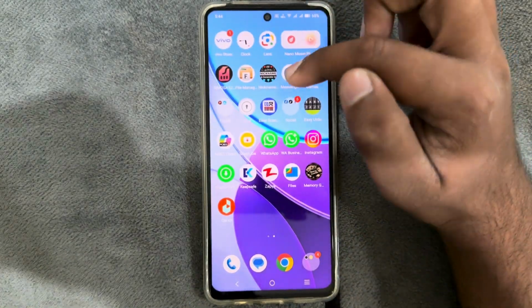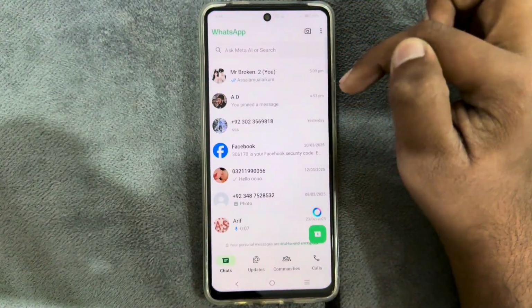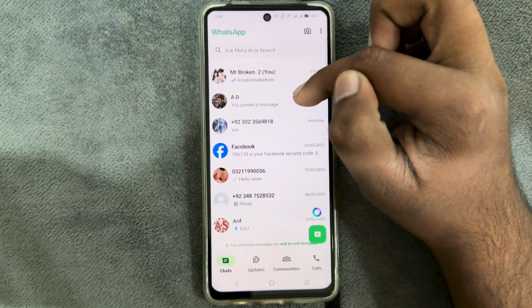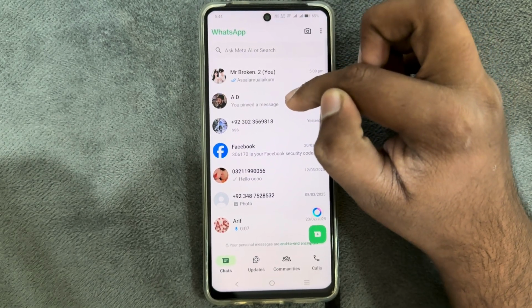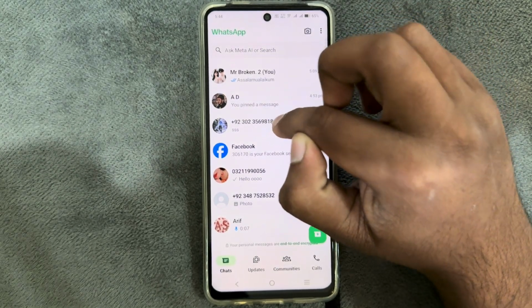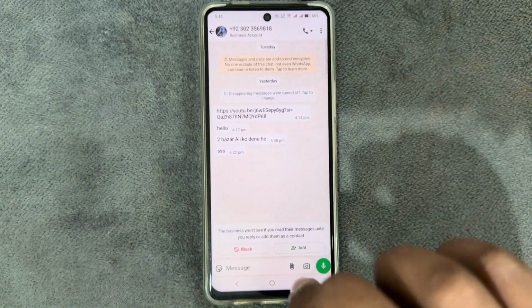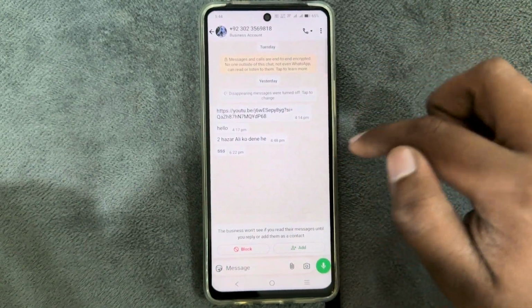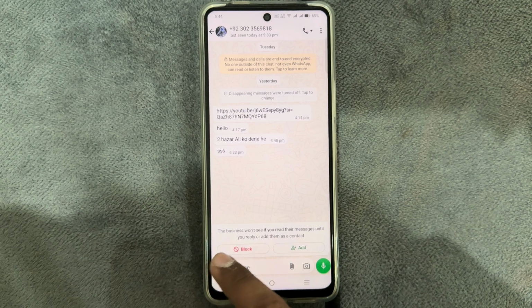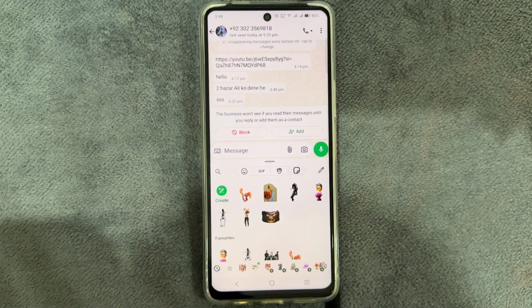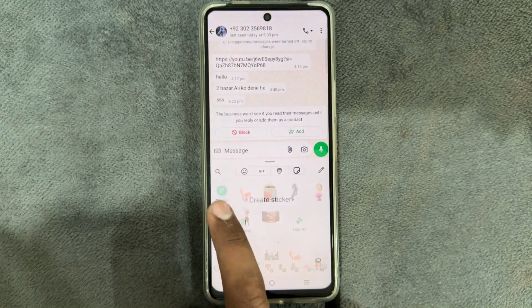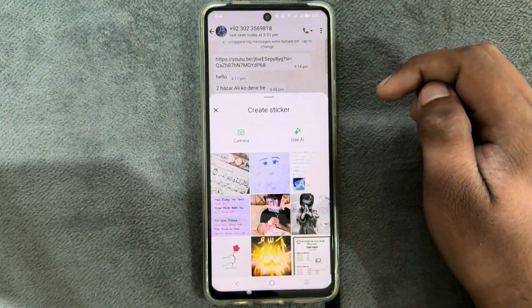First, open your WhatsApp app and here just select the chat which you want to send your own stickers to. I'm going to select this one, so just tap on it. And now just tap on the sticker option. Here's that, tap on it. And here you have a new feature which is create. Tap on it and then it will open your gallery.